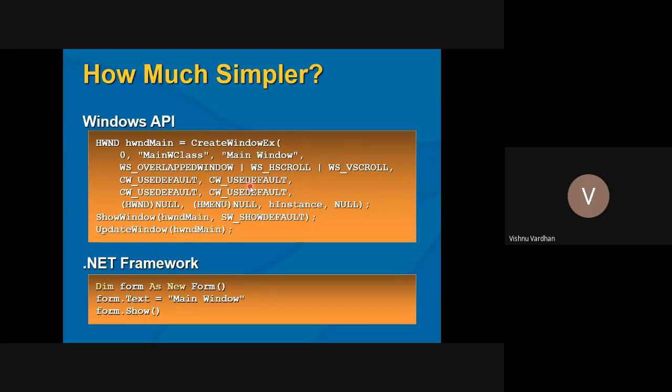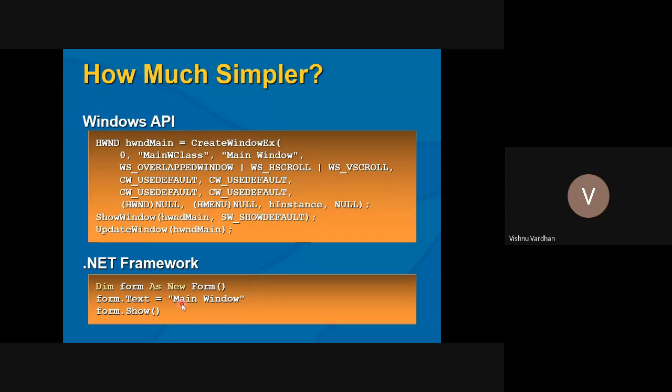But when you see it from a .NET framework, now it is wrapped in 2 to 3 lines of code. So this 10 lines of code is getting wrapped in 2 to 3 lines of code, and now everybody can understand what this particular API code is actually doing. This Windows API code is nothing but simply opening a form which has the text as main window.